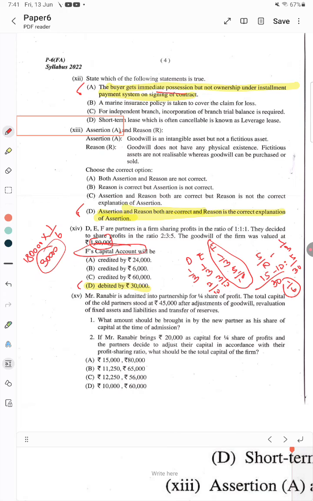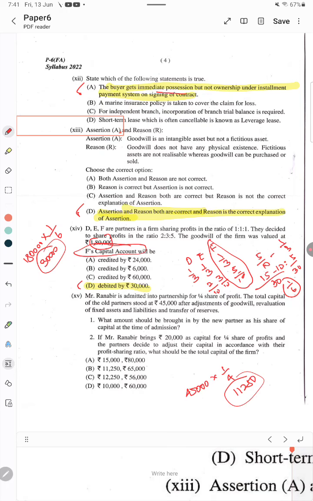So, how much capital should he bring in? For 1/4 share, the total capital is 45,000. What should be his share? That is 1 by 4. So, 45,000 divided by 4, that is 11,250. So, he has to bring in that.